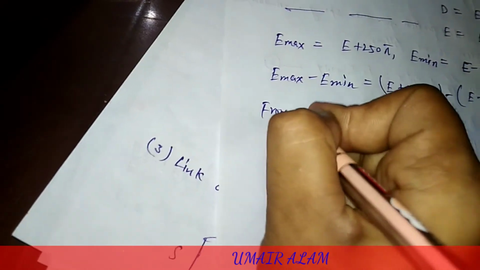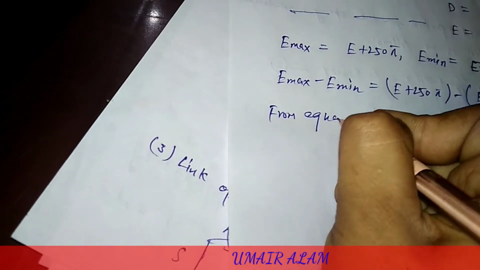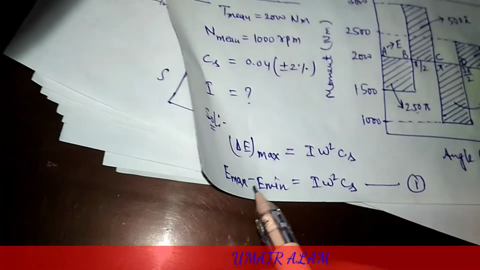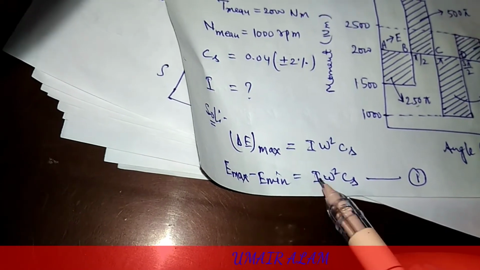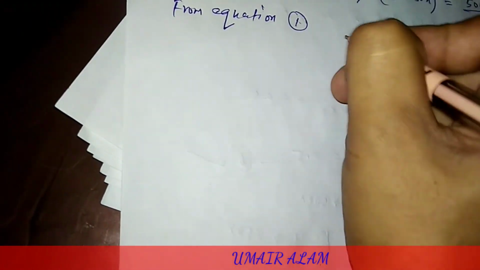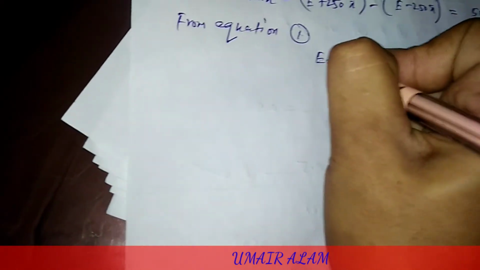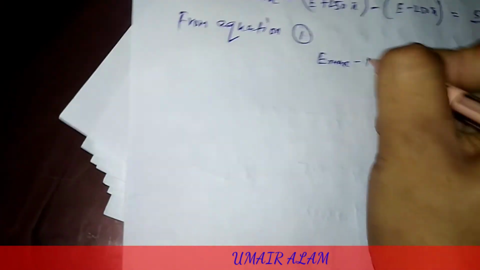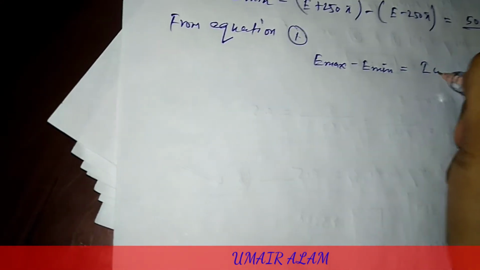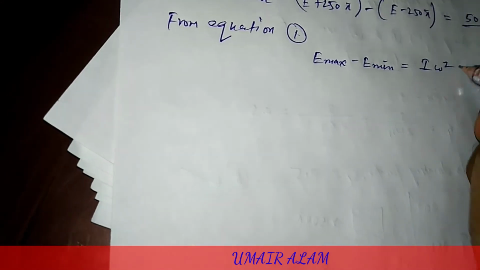Now from equation first, E maximum minus E minimum is equal to I omega square Cs. So E max minus E min is 500 pi, equal to I omega square Cs.